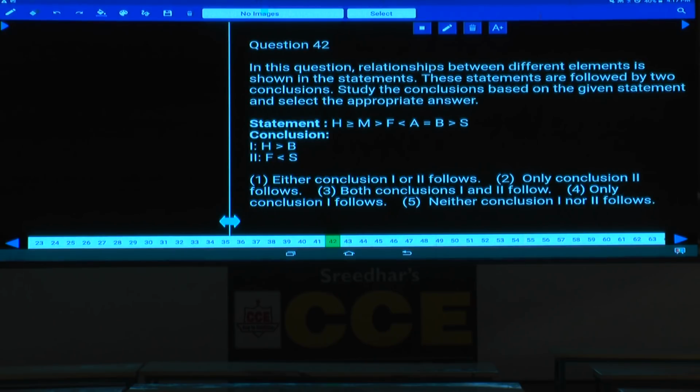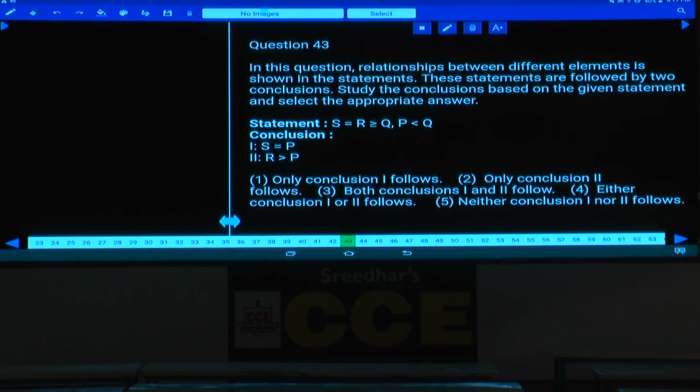Then question number 42, the relation between H and B. H and B, one greater than, one lesser than, two opposite symbols, no relation. And second conclusion, F and S. Now between F and S, there is one lesser than, one greater than, two opposite symbols. Hence, neither 1 nor 2, choice 5. Question number 42, choice 5.